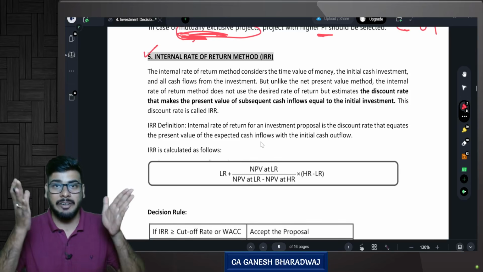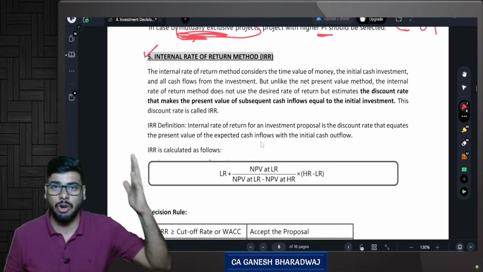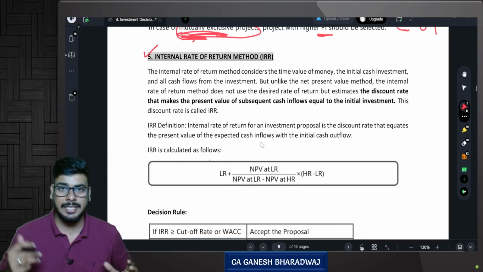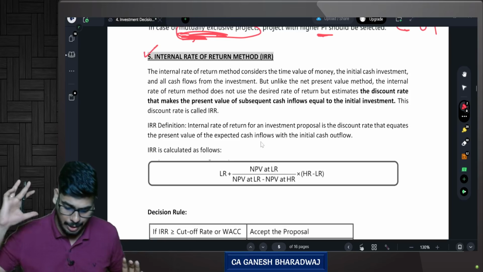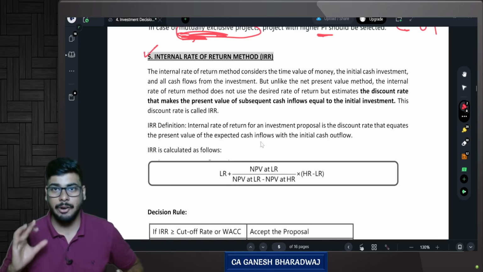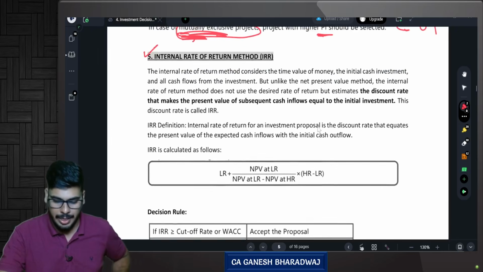This is something that we saw in our basic concepts, because the concept of IRR was also there in our cost of capital chapter and all. That is the reason why I already did this in basic concepts, which is also uploaded on our YouTube channel. So now, what is your IRR, internal rate of return?